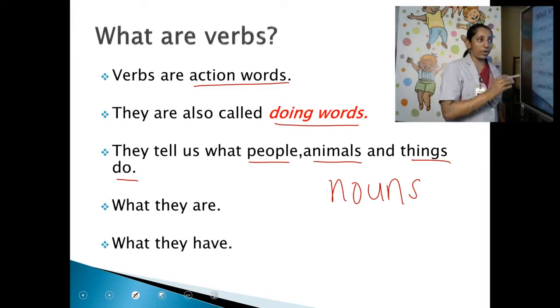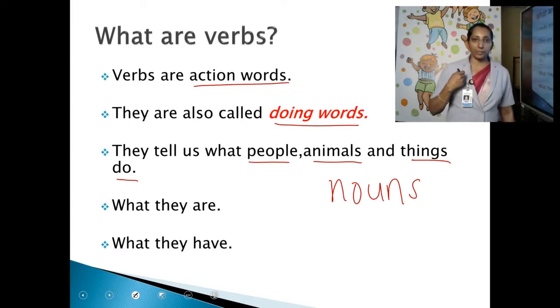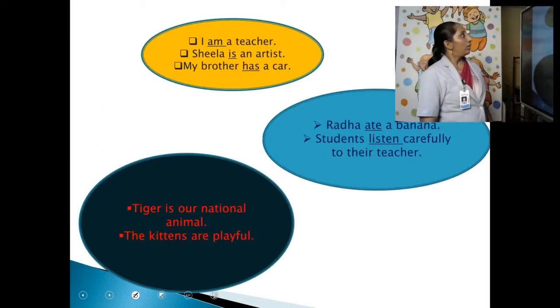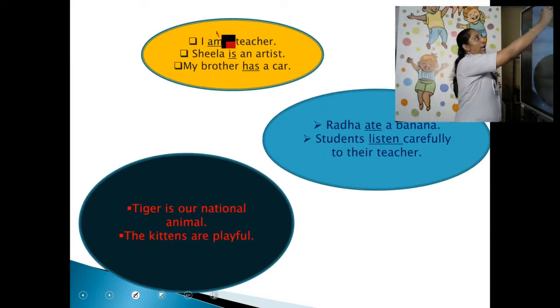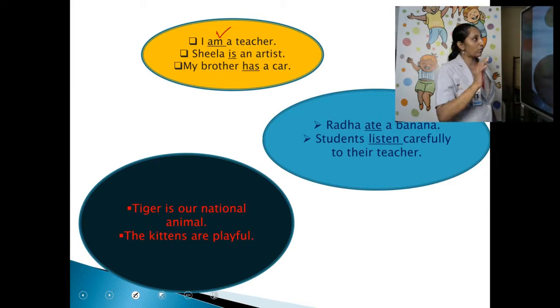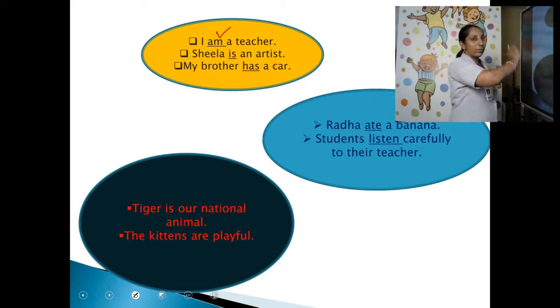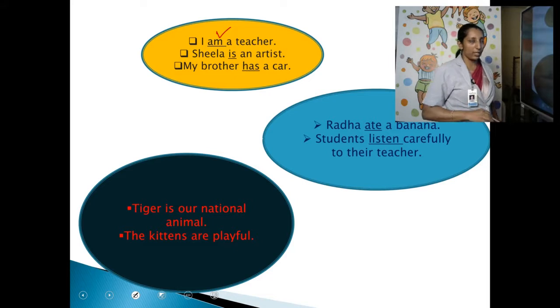Verbs tell you about what people do and also what they are. Who am I? I am a teacher. Look here. I am a teacher. Here the word am is underlined. So please try to say that sentence without that am. I a teacher. Is that sentence complete? Is that sentence correct? No. Why? Because it lacks a particular word, that is am.